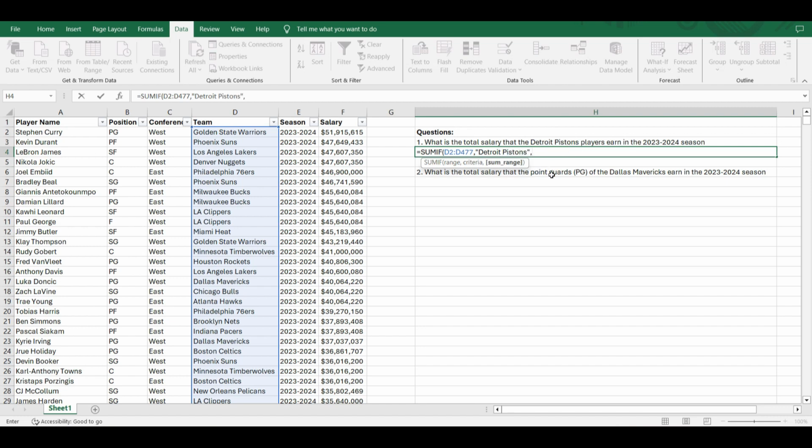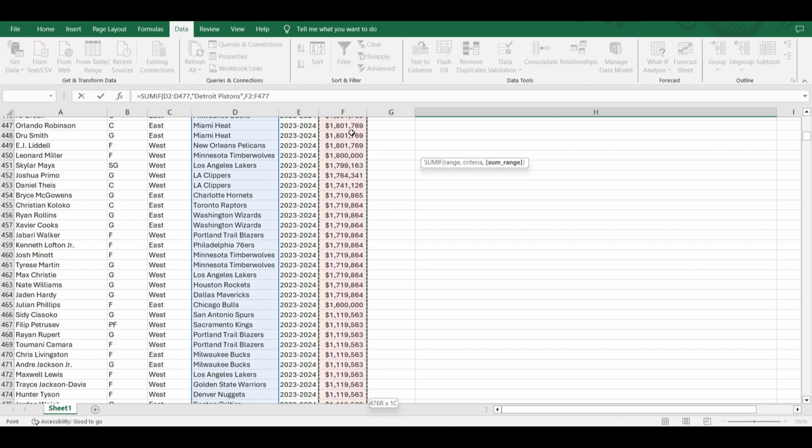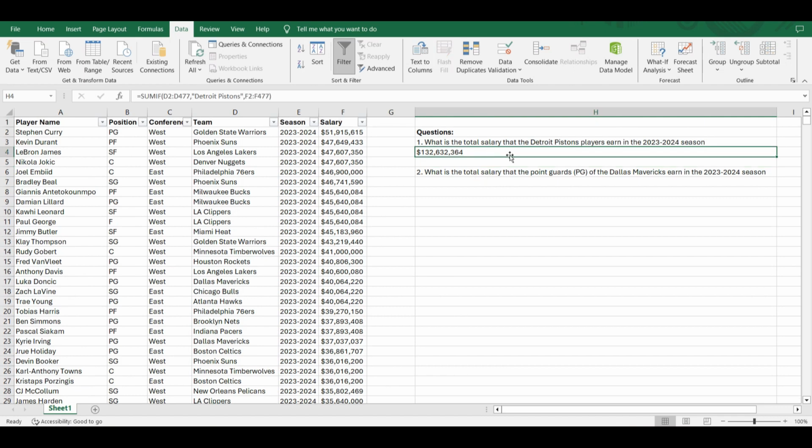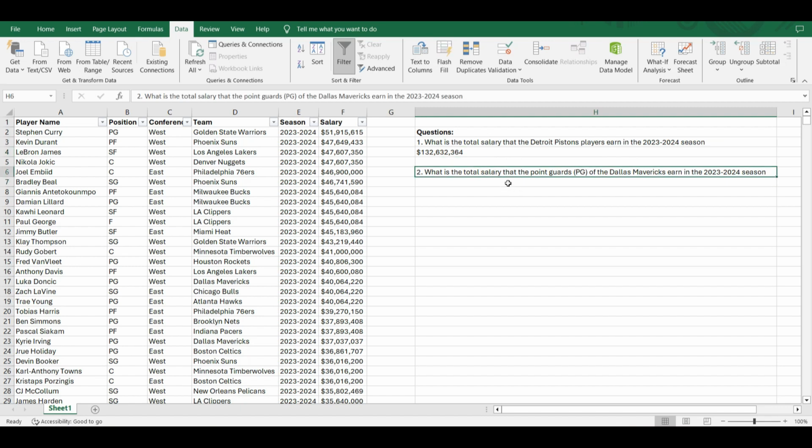The sum range is the range that we want to sum up, something that we want to add together. In this case, it's the salary, so we select the whole salary column. Now we hit enter. We know that all the Detroit players combined earned about $123 million in the 2023 and 2024 season.